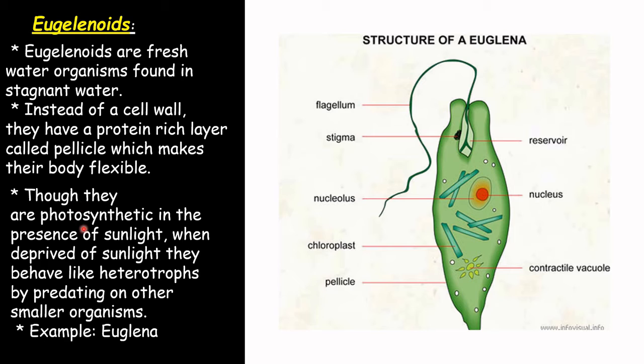Although they are photosynthetic because they have chloroplast, when they are deprived of sunlight, when they are in dark, they behave like heterotrophs. You can see a mouth like structure here. They behave like heterotrophs by predating on other small organisms. You can also see the presence of flagella. This organism is Euglena.